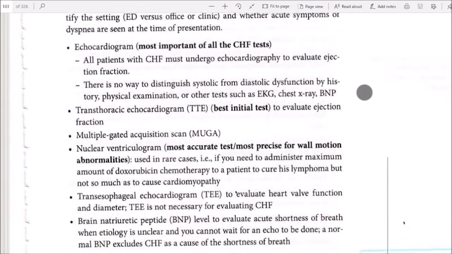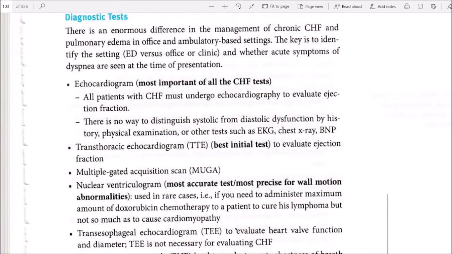Echocardiogram, the most important of all the CHF tests. All patients with CHF must undergo an echocardiogram to evaluate ejection fraction. There is no way to distinguish systolic from diastolic dysfunction by history, physical examination, or other tests such as EKG, chest X-ray, or BNP. Transthoracic echocardiogram (TTE) is the best initial test to evaluate ejection fraction.